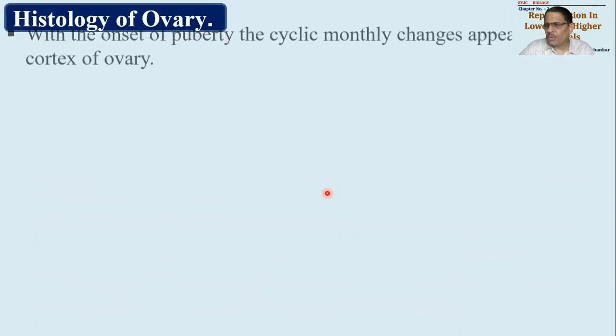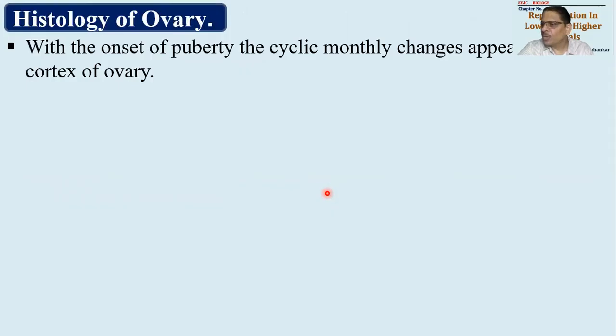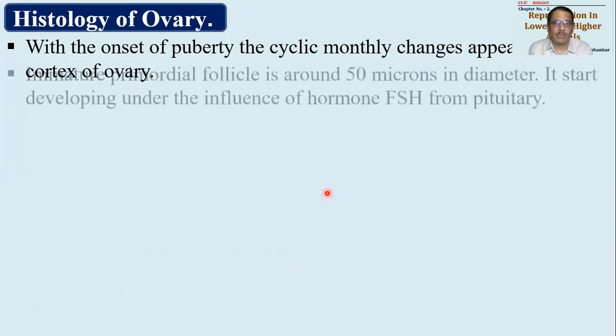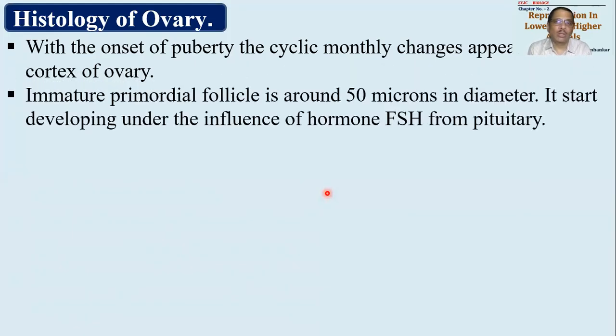Now we have to understand the histology of the ovary. Histology is actually the microscopic structure of the ovary. With the onset of puberty, certain changes, which are called cyclic changes or monthly changes, will start occurring in the ovary. Now, what is the main part of the ovary? Cortex is the main part. So in the cortex, all these changes will occur.